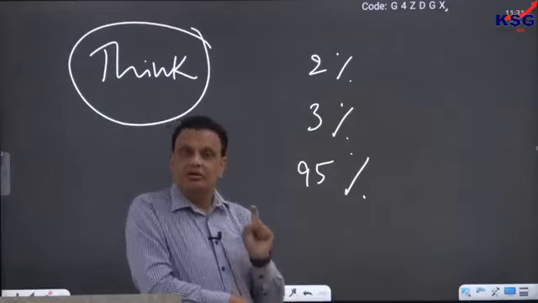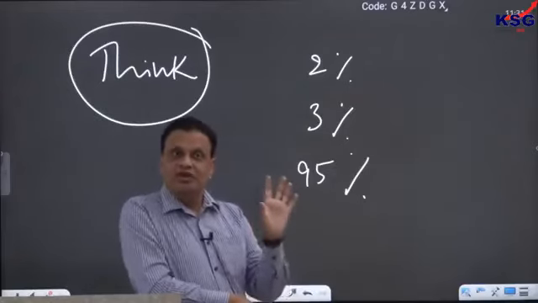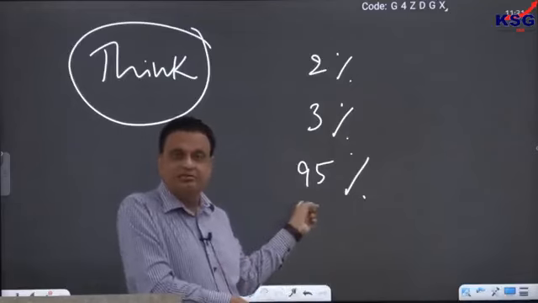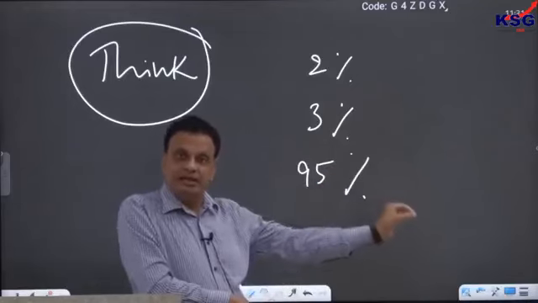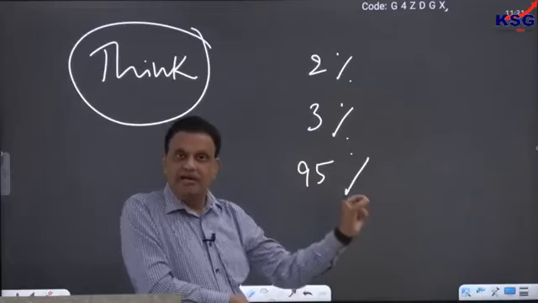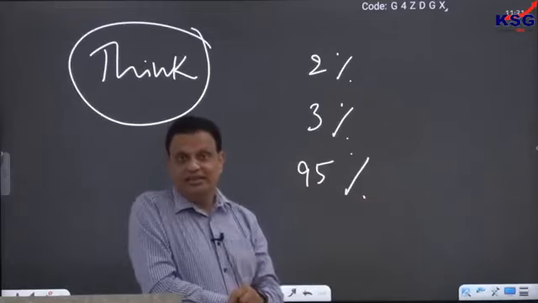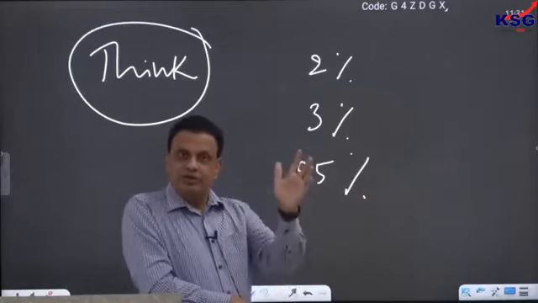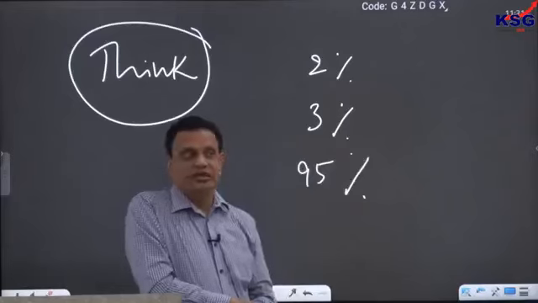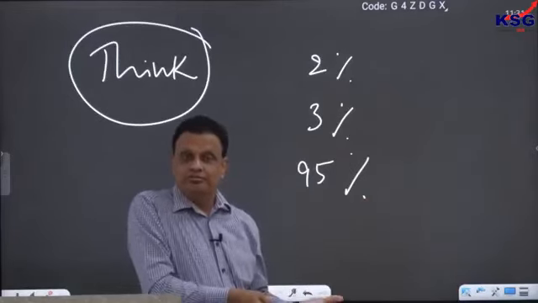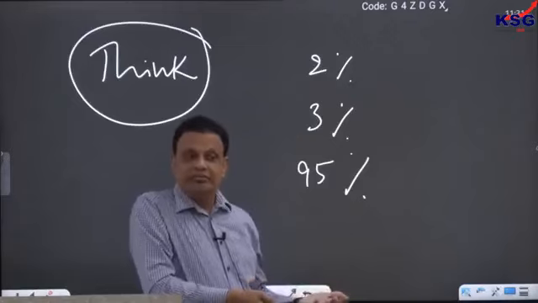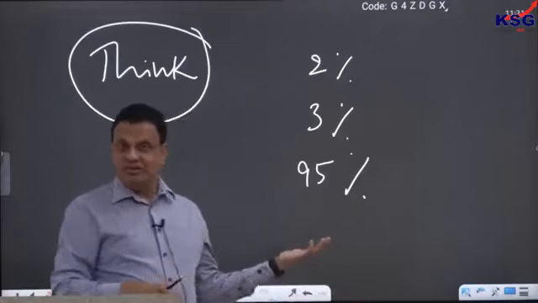Why did it happen? From our point of view, the only reason was that 95% of people in Germany stopped thinking. They preferred to die or kill rather than to think. So forget about the Holocaust. Look at your society also. Look at all those people who commit such heinous crimes when they become part of a mob, lynching, for example, and all those things. Do they think what they are doing?